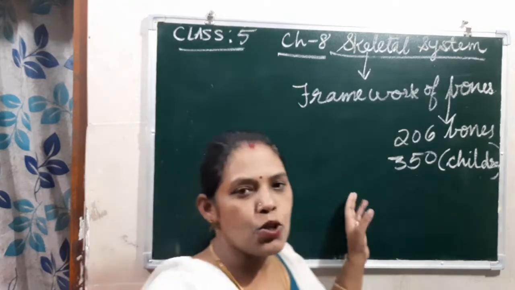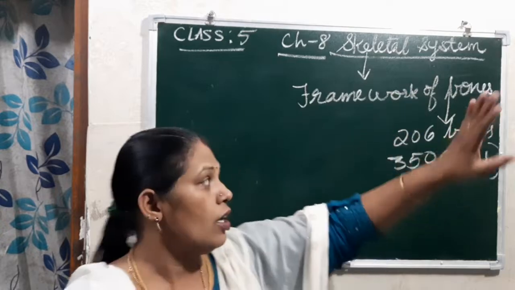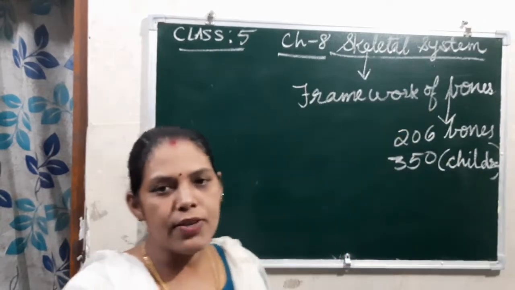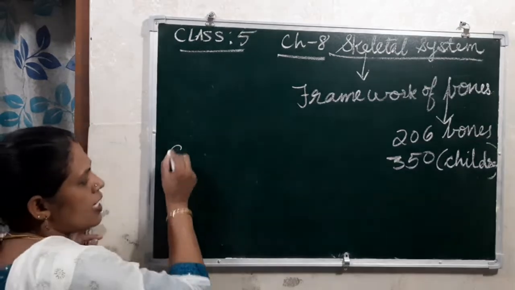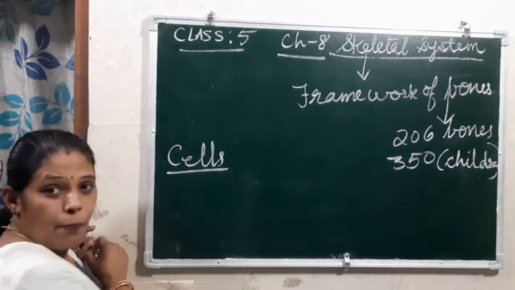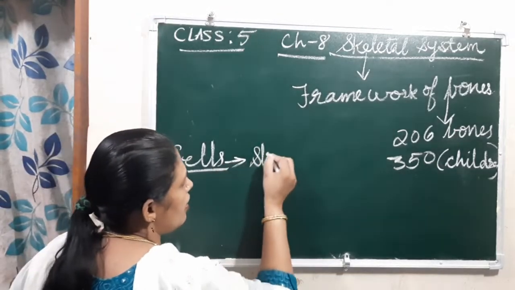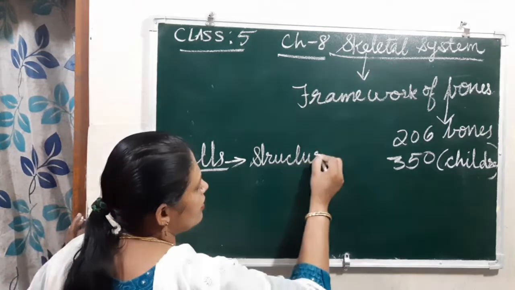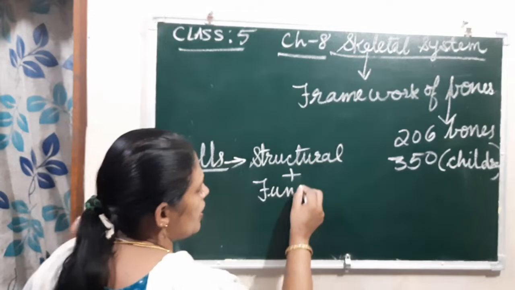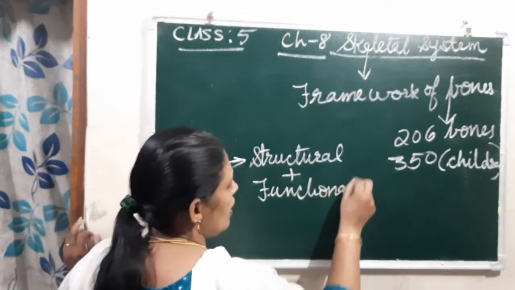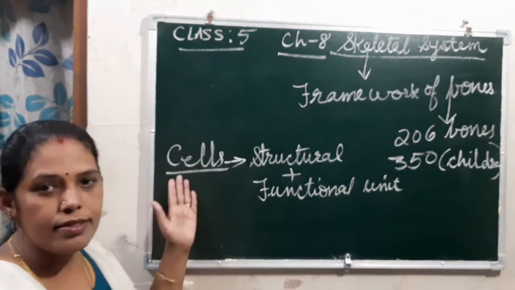Okay, this way. So understood what is a skeletal system? Skeletal system, it is the framework of bones. And as we all know, our body is made up of cells, right? Body is made up of cells. What are cells? They are the structural and functional unit of all living organisms, that is cells.